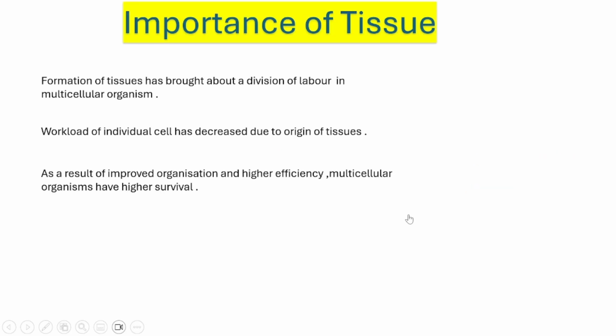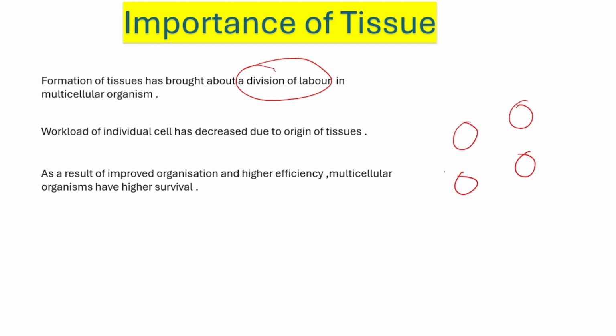So now let's discuss what is the importance of tissue. Why is tissue so important? Formation of tissues has brought about a division of labor in multicellular organisms. Okay, let's discuss this point. If there is one cell in our body, the whole workload will be on that one cell. Due to the division of labor, there are many types of cells and tissues.